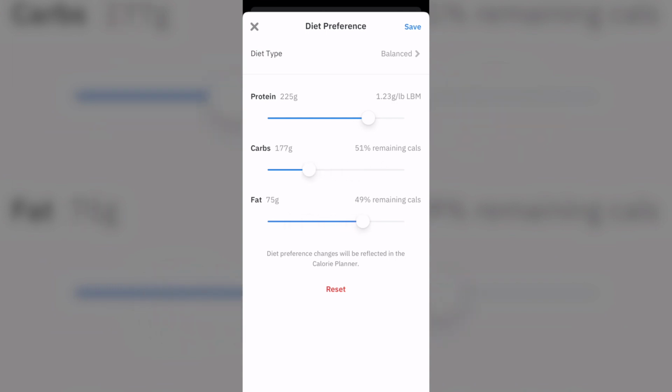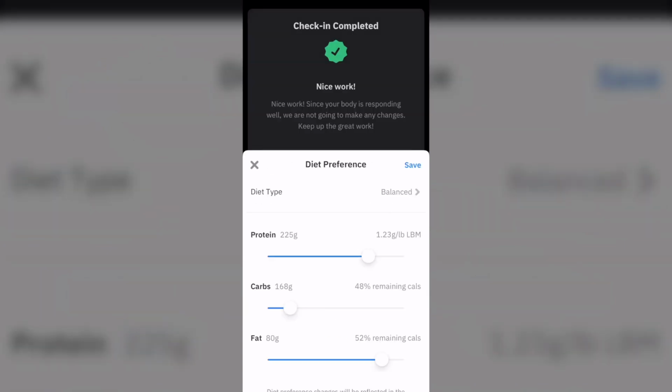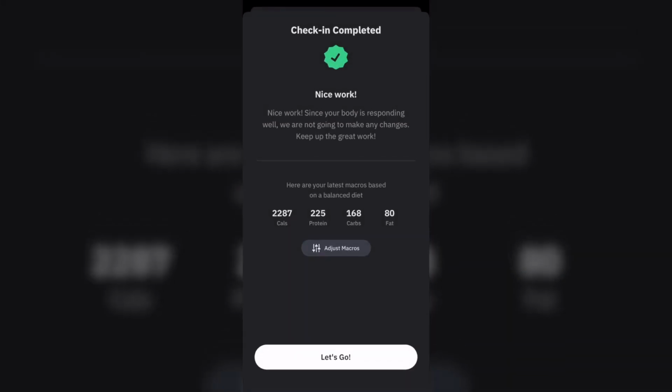And I'm giving the app time to adjust, but it seems like after a few weeks of doing this, it's really found its sweet spot and found the right place for me. So I'm going to keep doing it and keep making progress.